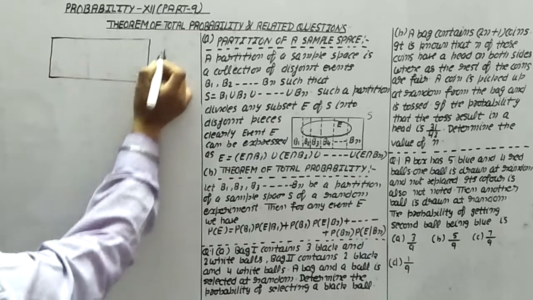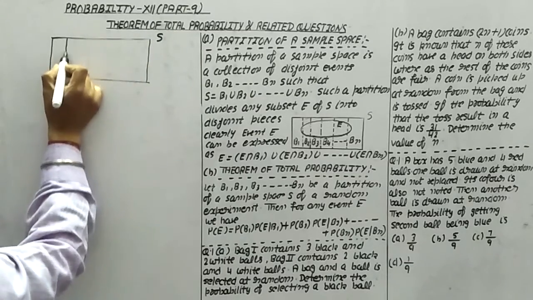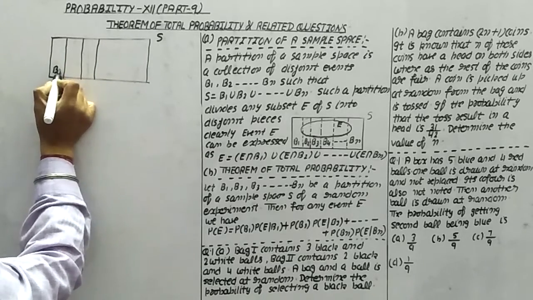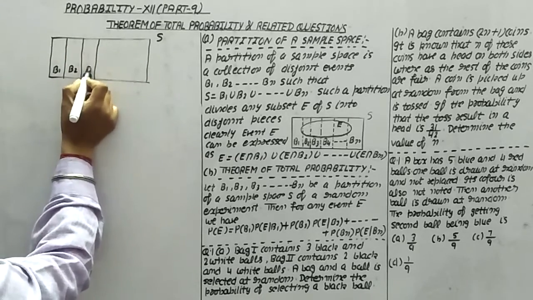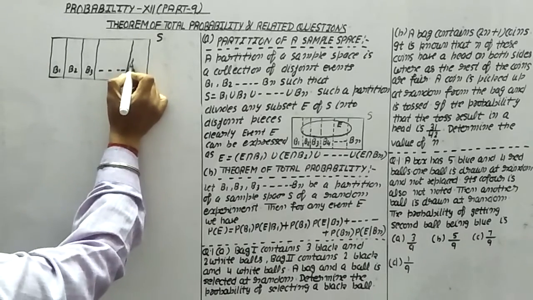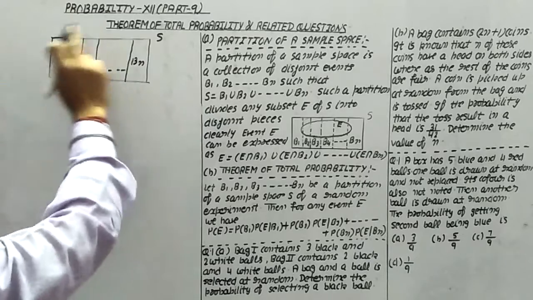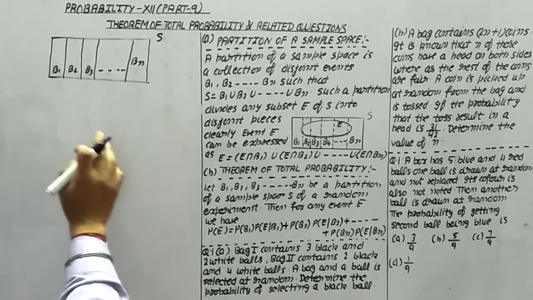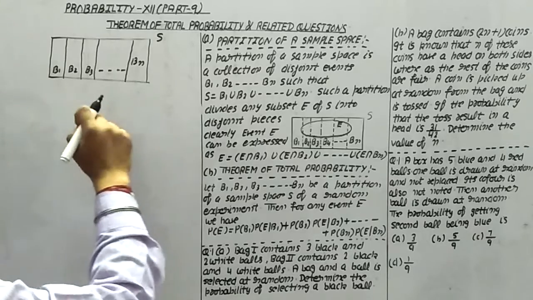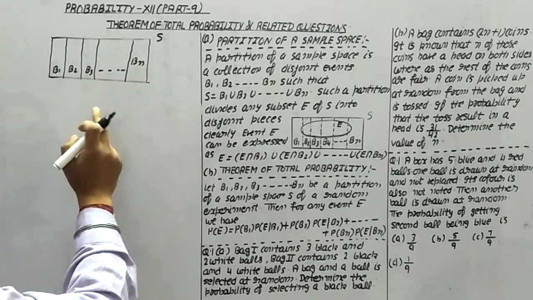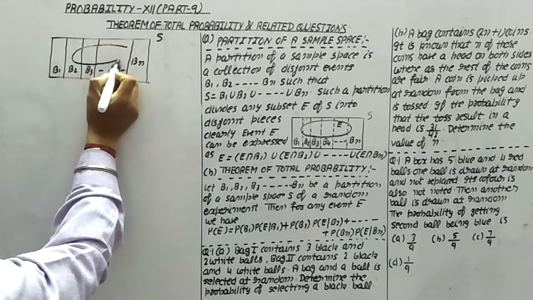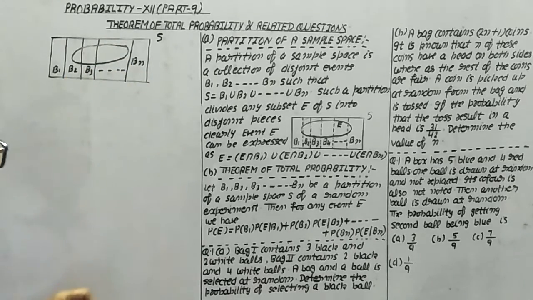Let us consider this is a sample space and we are doing the partition of this sample space: B1, B2, B3 and so on, up to Bn. Such a partition divides any subset E of S into disjoint pieces.